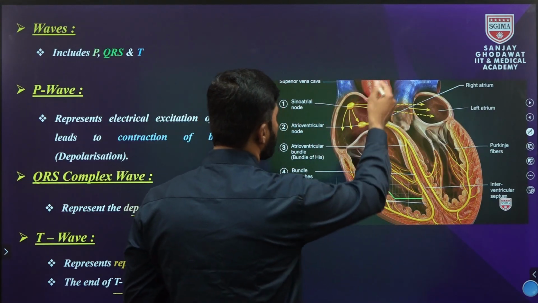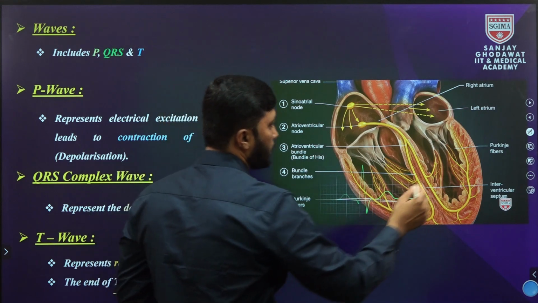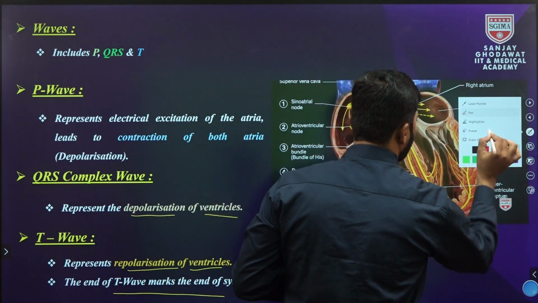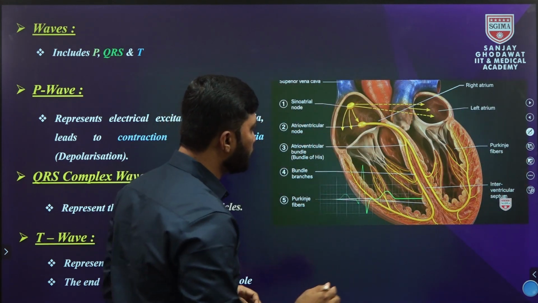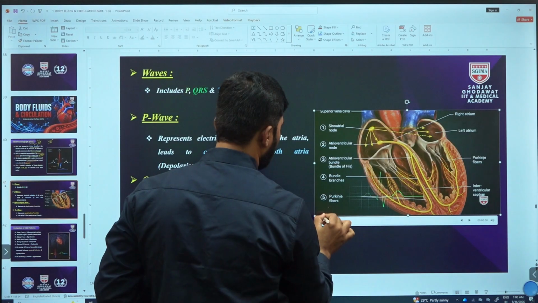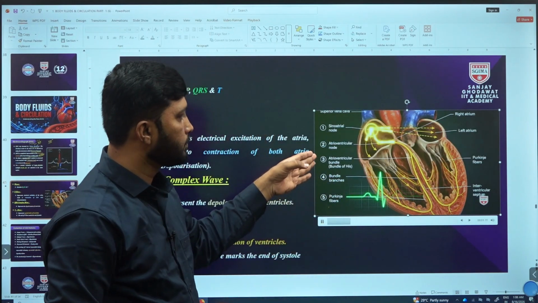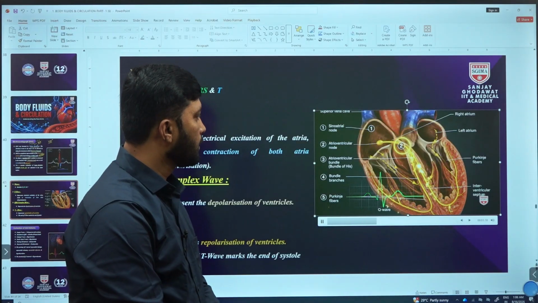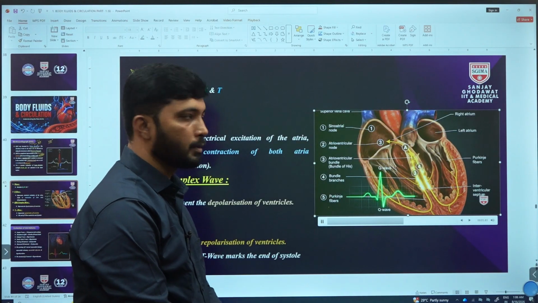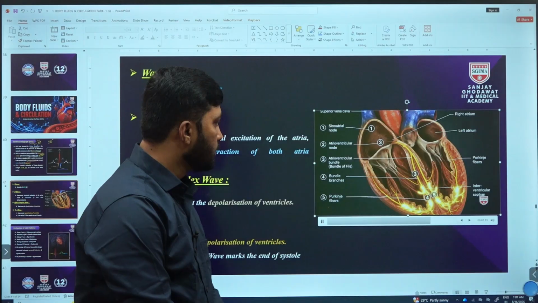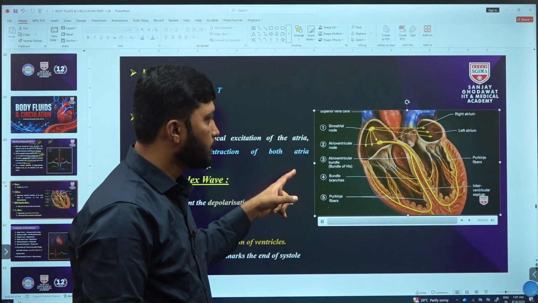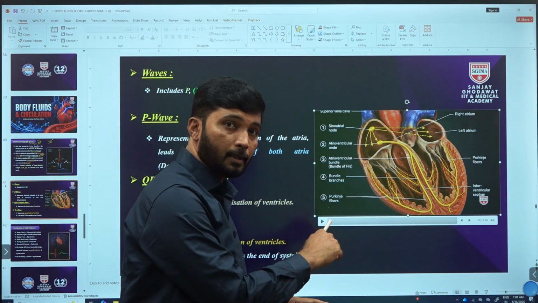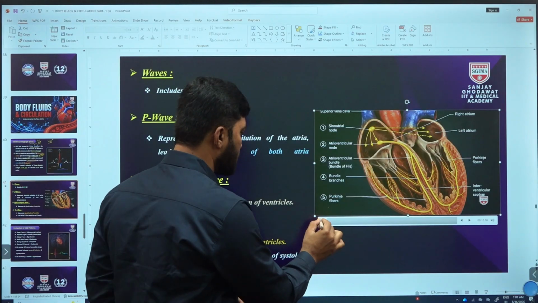And this is the nodal tissue diagram, whereas if you take the electrical movements, this is the electrical movement in the heart.